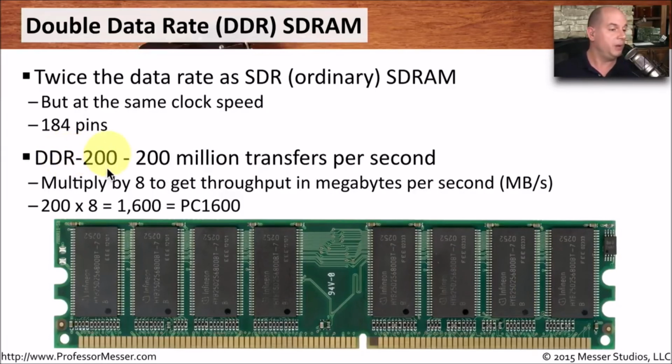So DDR200 means that this memory can do 200 million transfers in a single second. To be able to describe this memory as total throughput, we simply multiply that DDR number 200 by the number 8, and we get a total of 1600, and we put the term PC in front of it to describe the total throughput. So a DDR200 has exactly the same throughput as a PC1600. We're just describing this throughput in two different ways.